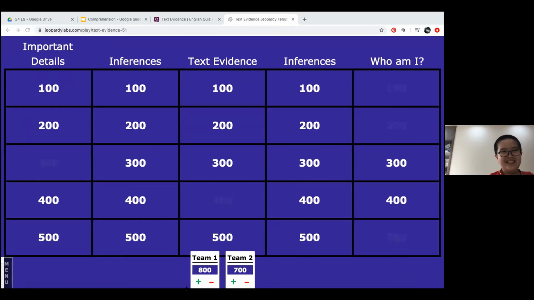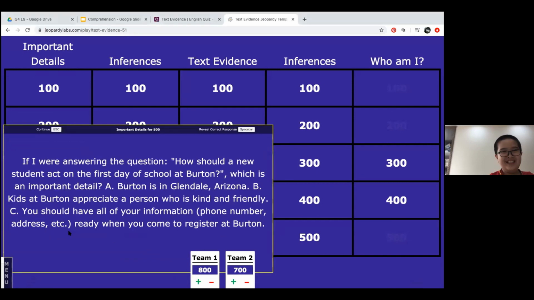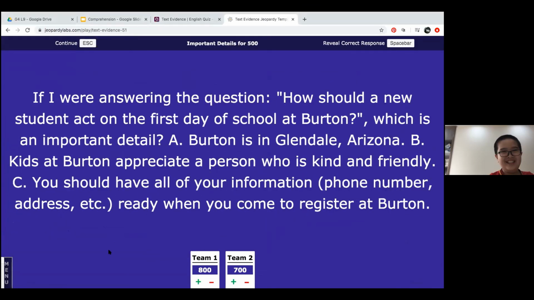Choose one. Important detail. 500. Okay. If I were answering the question, how should a new student act on the first day of school at Burton? Which is an important detail? A, Burton is in Glendale, Arizona. B, kids at Burton appreciate a person who is kind and friendly. Or C, you should have all of your information, phone number, address, etc., ready when you come to register at Burton. I think C. You think C?